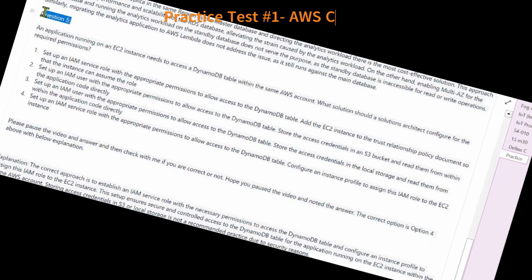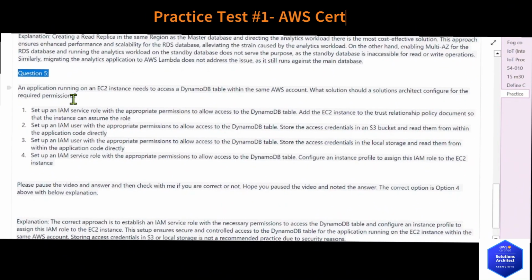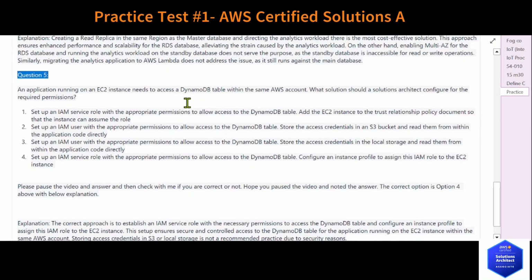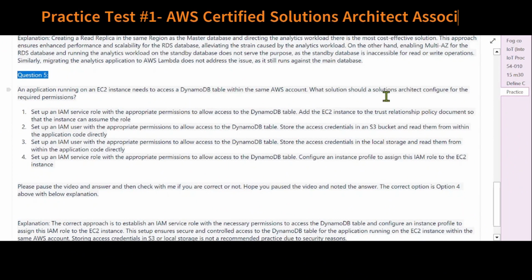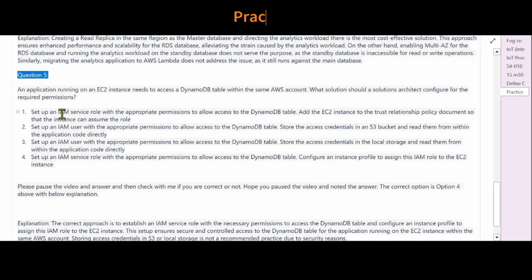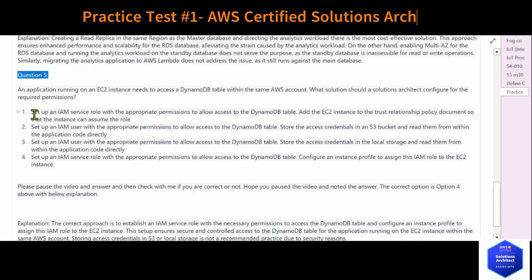Question 5. An application running on an EC2 instance needs to access a DynamoDB table within the same AWS account. What solution should a solutions architect configure for the required permissions?